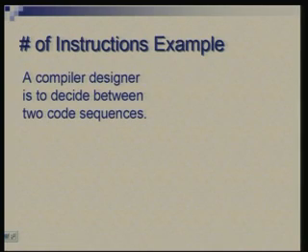Okay, another example. Here the situation would be such that the number of instructions would vary. So suppose you put yourself in the shoes of a compiler designer who has to decide between two alternative sequences of code to translate a given high level language computation. There is some statement in a high level language, it can be translated in two alternative ways, and one has to make a choice between these two.